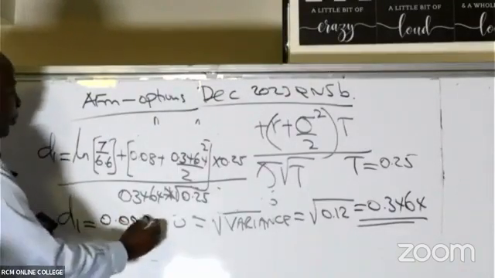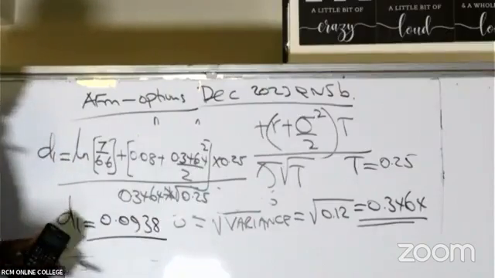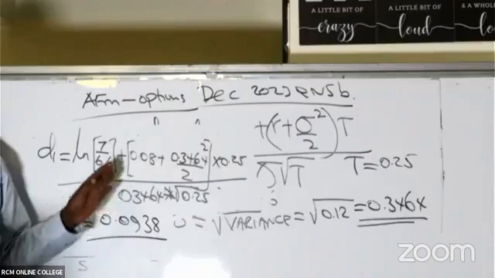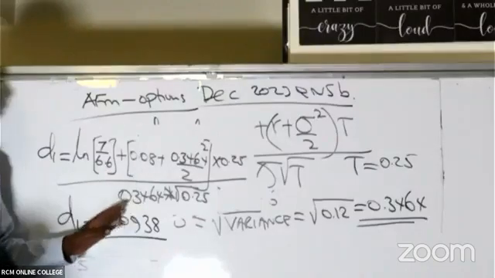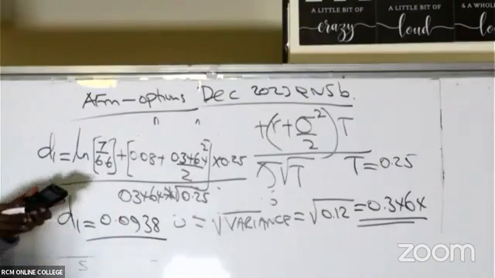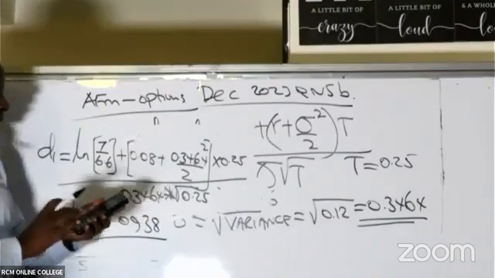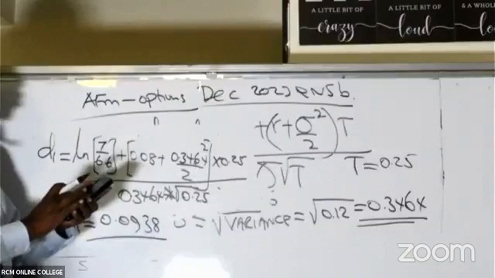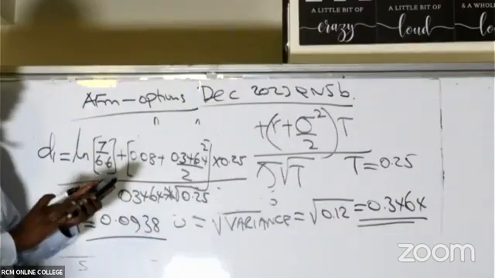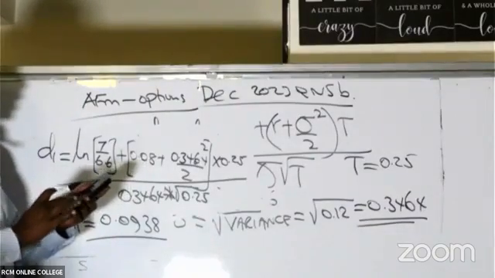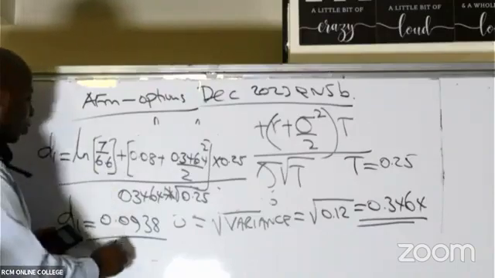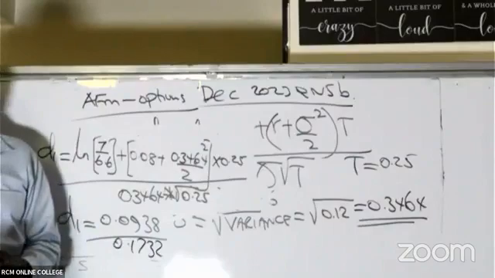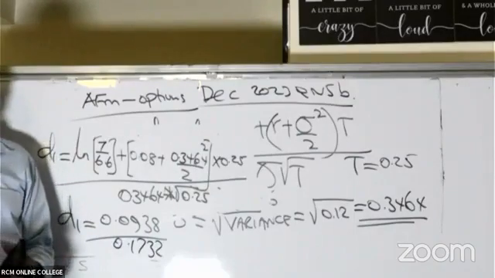0.0938. Is there somebody who is getting this kind of numerator? Or have you committed some ID10T error? I can see I'm correct, 0.0938. From there, I'll do the denominator independently. So I'll say 0.3464 times root of 0.25. Is there somebody who is able to get 0.1732? Thank you very much, Alex, Ogega, Hilda.